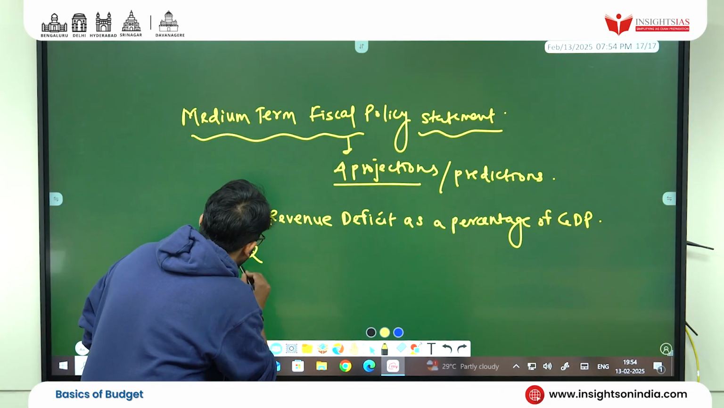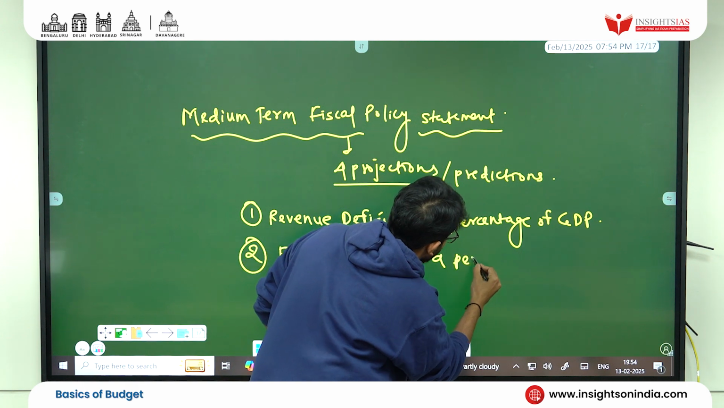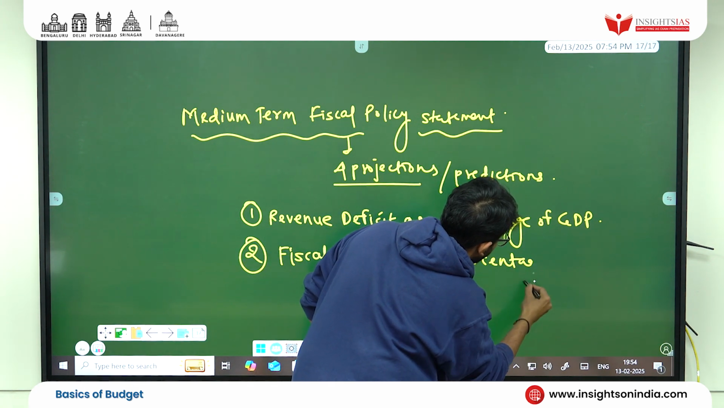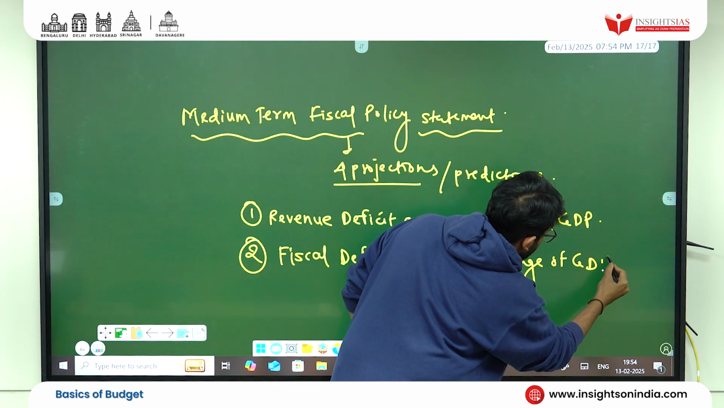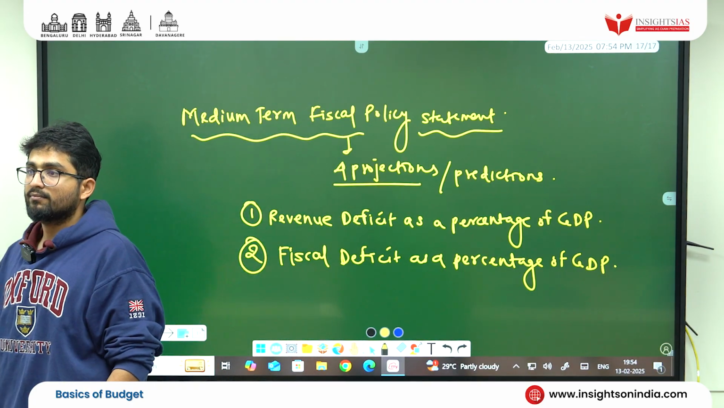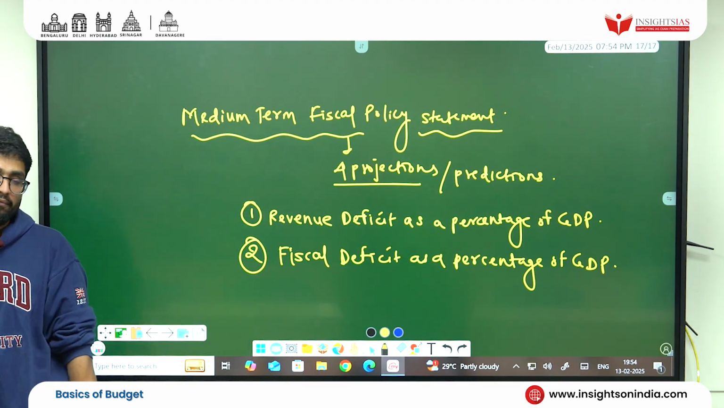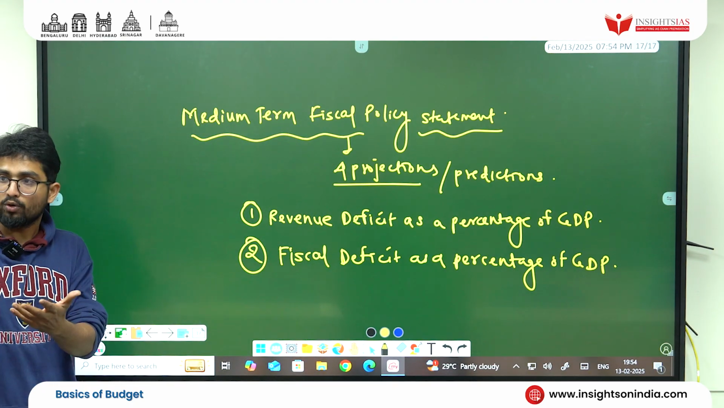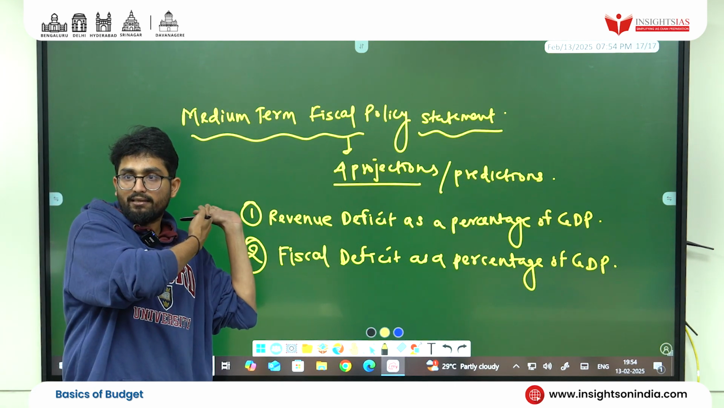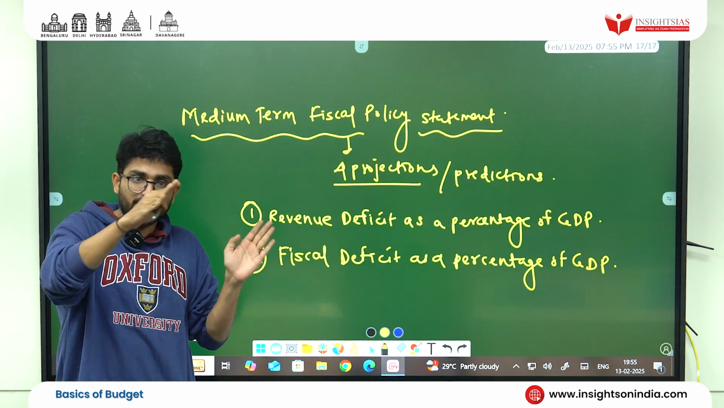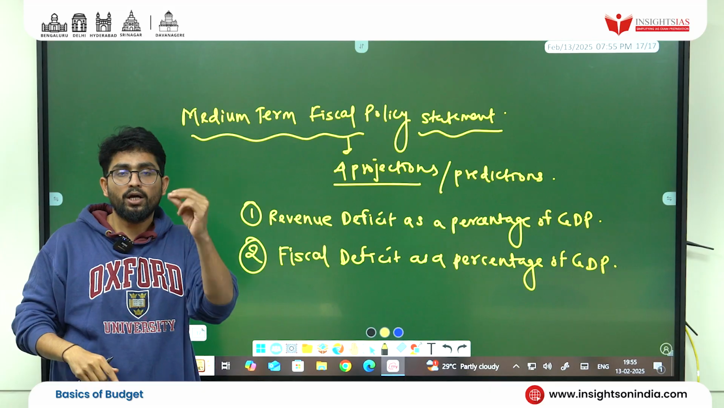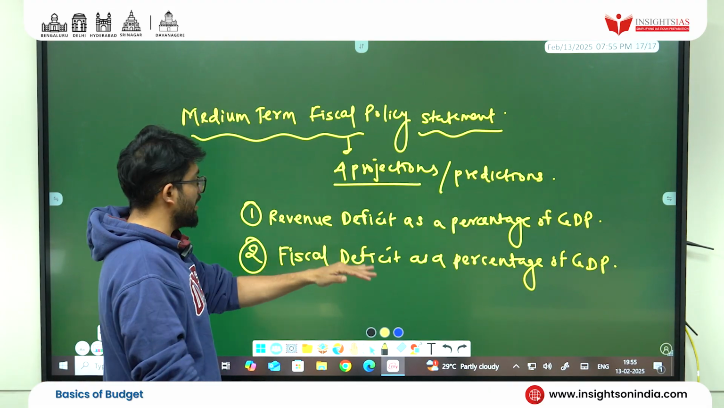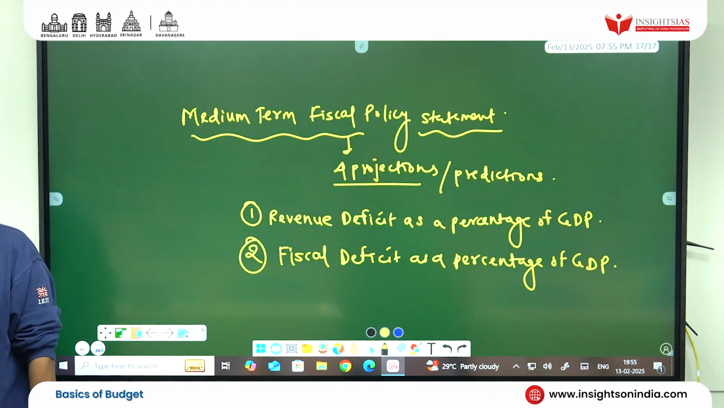Second, we are going to go for fiscal deficit as a percentage of GDP. You know how to calculate fiscal deficit? We just did it, isn't it? Fiscal deficit divided by GDP multiplied by 100. You get the terms in what percentage? Fiscal deficit as a percentage of GDP.